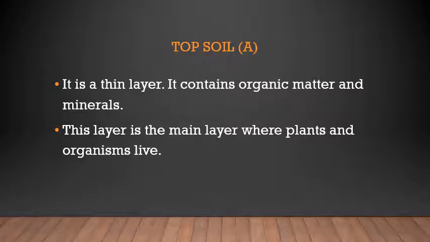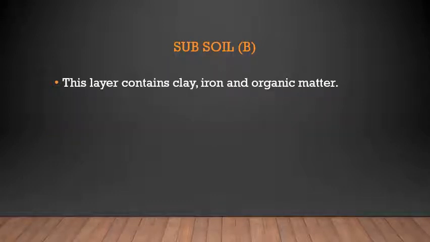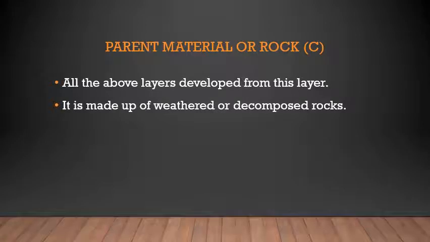Then next is subsoil. This layer contains clay, iron and organic matter. So these layers also help the plants to grow. Next is parent material or the rock. All the above layers develop from this layer. Parent means from this layer only the other layers are formed. That is why it is called the parent material or the rock. It is made up of weathered or decomposed rocks. Weathered means broken down or decomposed rocks.